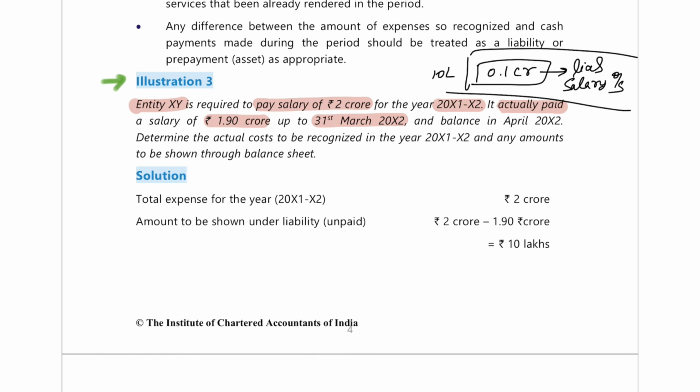So during the year, what entry will you pass? You will pass employee benefit expense account debit to bank account. How much have you paid using bank? You have paid 1.9 crore. Then I told you in the concept video that one more entry you will pass where the salary has been accrued, that the employees have worked for the year but the company has not paid it. So the second entry will be for accrued but not paid.